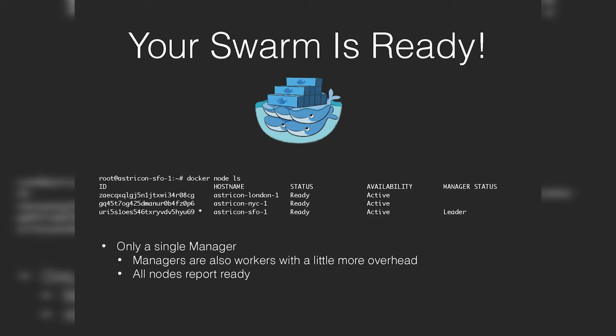You're going to see SFO is the leader. You're going to see New York and London are active and available. Status is ready. Swarm is good to go. We're ready to start deploying services. In this case, we only have a single manager.